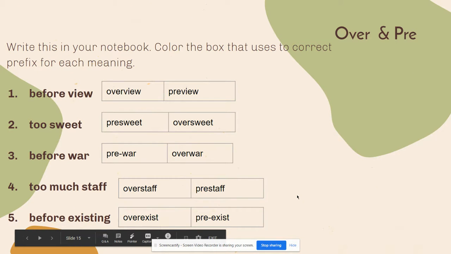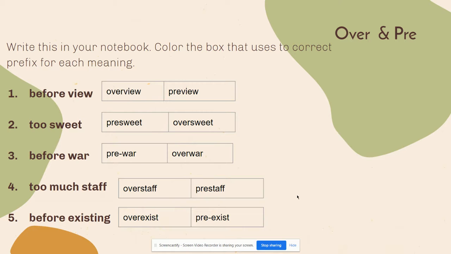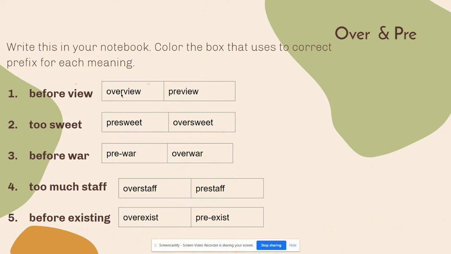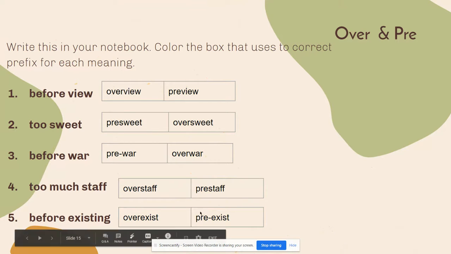Now, this is what you're going to write in your notebook. You're going to write the numbers 1 through 5. You're going to write these words, and you're also going to write these words inside of these boxes. So you have to draw the boxes, and inside of each box, you're going to write these words for number 1, for number 2, 3, 4, and 5.